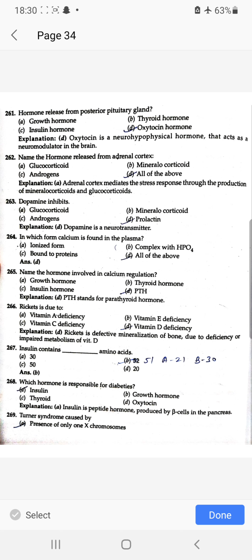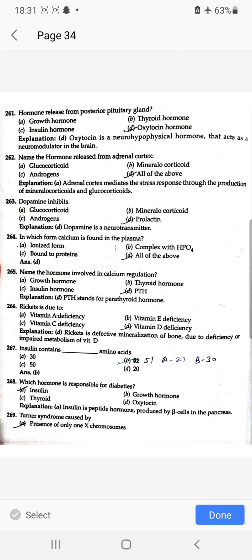Hormone released from posterior pituitary is oxytocin and vasopressin. Name the hormone released from adrenal cortex: all of the above, glucocorticoid, androgen or mineralocorticoid. Dopamine inhibits prolactin. In which form calcium is found in the plasma? All of the above. Ionized form, complex with HPO4, bound to proteins, all of the above.